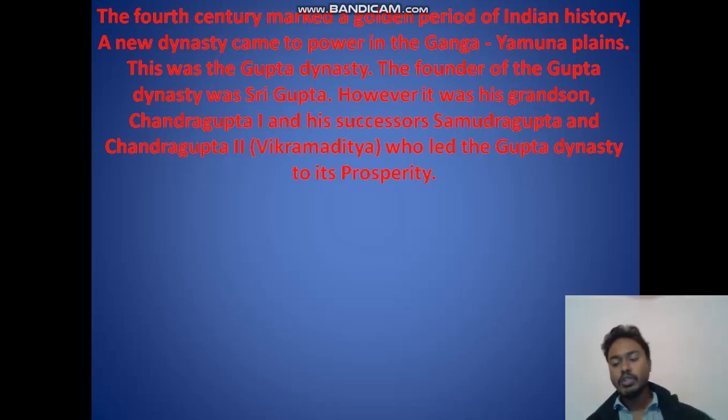During this period many good things happened, like India developing in language, art, culture, and religion. During this time, the Ramayana and the Mahabharata were composed or completed. Indians developed the decimal system and the zero, which the Arabs took from India and then spread to the European countries. So all this happened during this period.